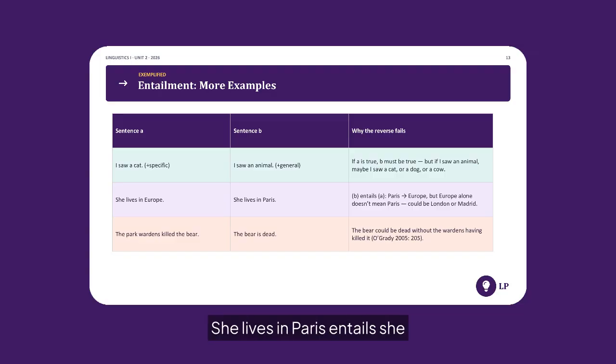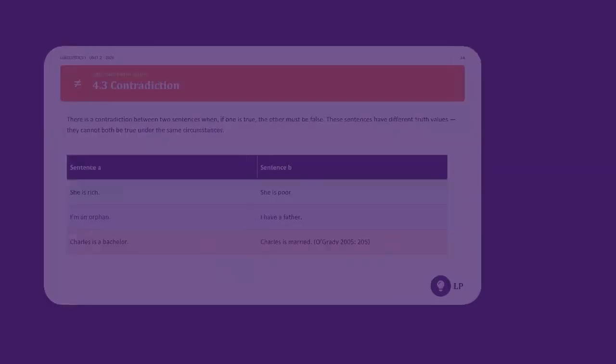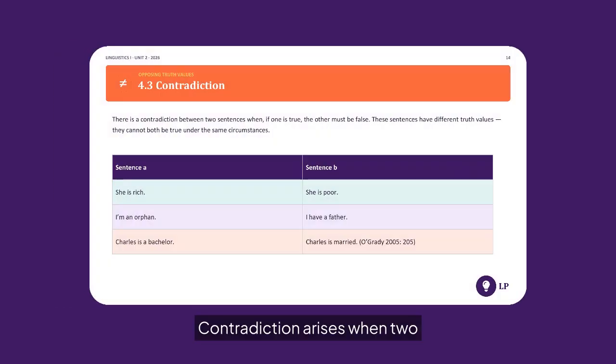She lives in Paris entails she lives in Europe, but the reverse does not hold because Europe includes many cities. Similarly, the park wardens killed the bear entails the bear is dead, yet the bear might be dead for other reasons. Contradiction arises when two sentences must have opposing truth values under the same